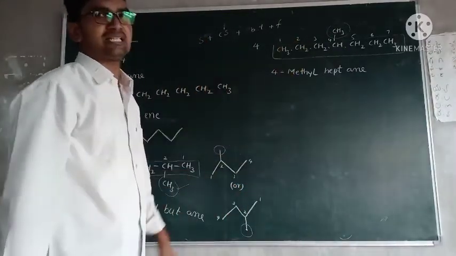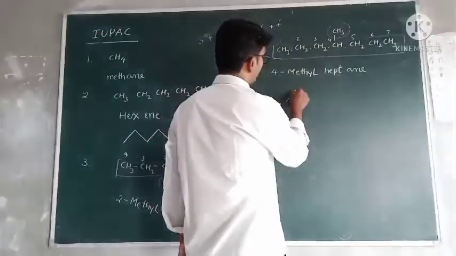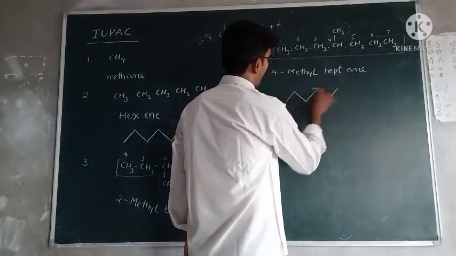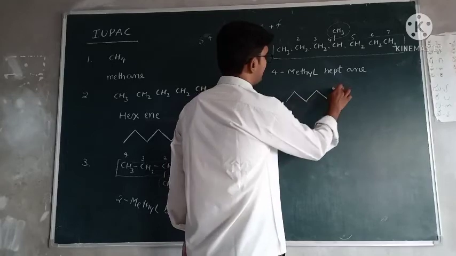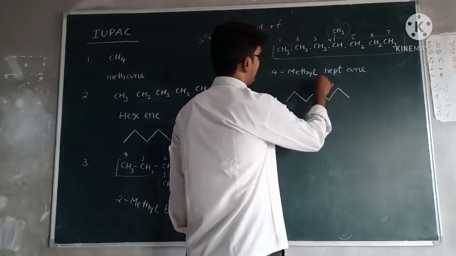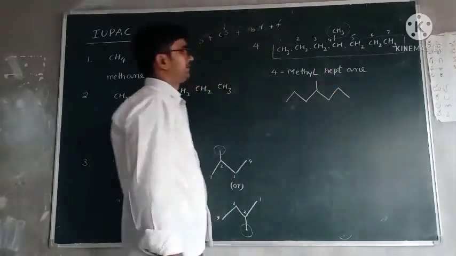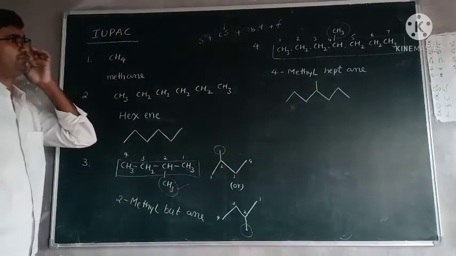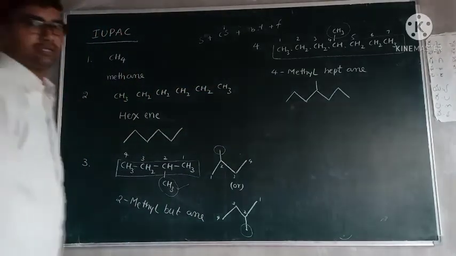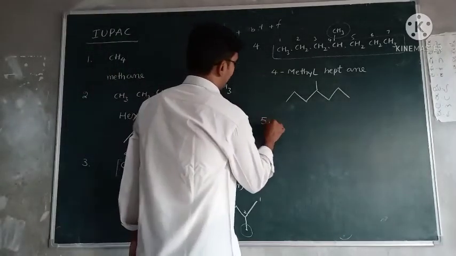And write the skeletal structure of this one. 1, 2, 3, 4, 5, 6, 7. This is the skeletal structure of this compound. Okay. Next one, fifth one.